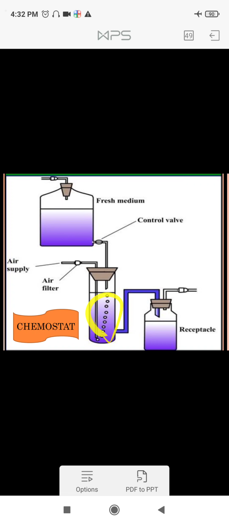Because there is no accumulation of metabolites and nutrients are given in enough quantity, the organisms are only dividing here. What are the advantages and disadvantages? Yes, definitely I can get continuous supply of organisms. They are only multiplying as I want. One thing is there will be loss of organisms along with the media.